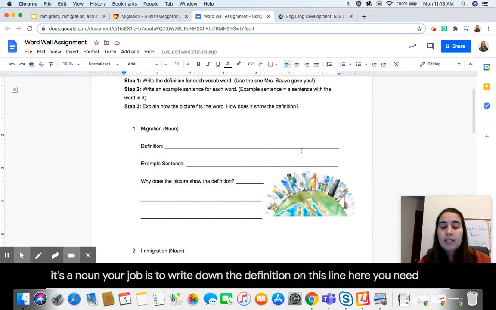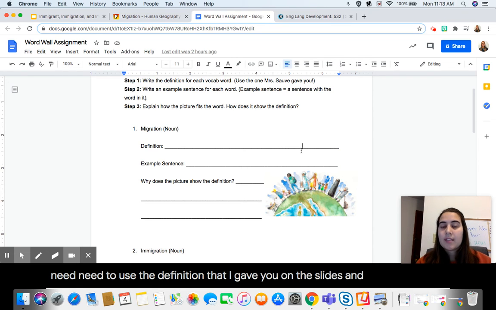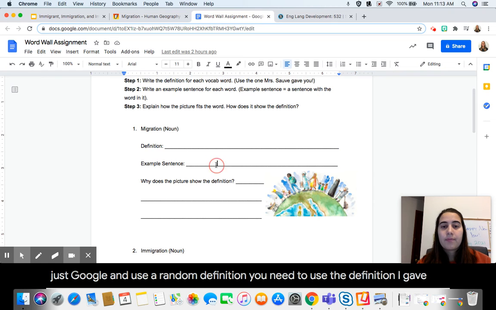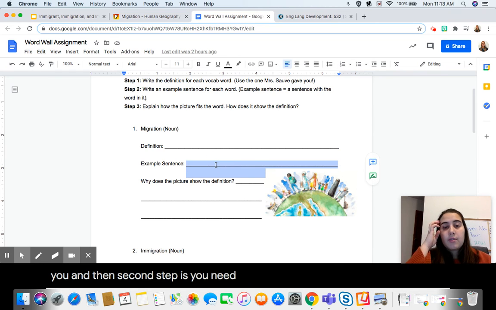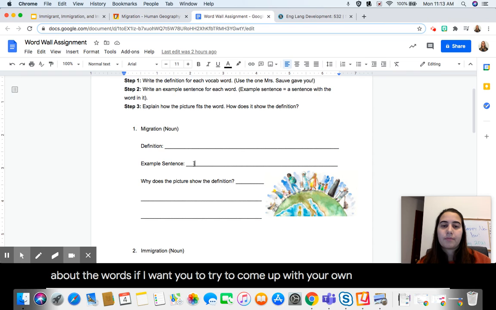You need to use the definition that I gave you on the slides and in this video. You will lose points if you just Google and use a random definition. You need to use the definition I gave you. And then second step is you need to write an example sentence. So an example sentence is a sentence that has the word in it. So the word would be migration. I gave an example sentence when I talked about the words, but I want you to try to come up with your own sentence.